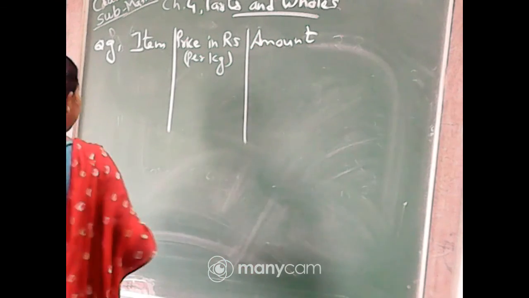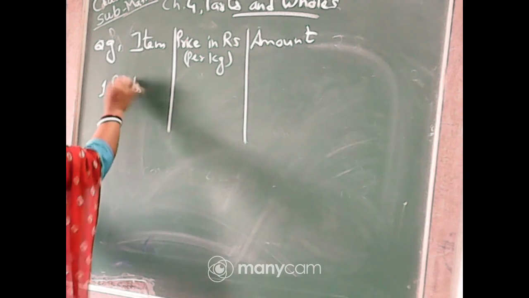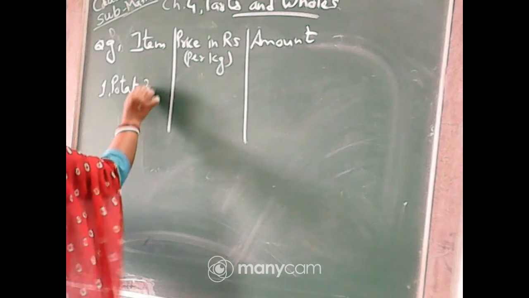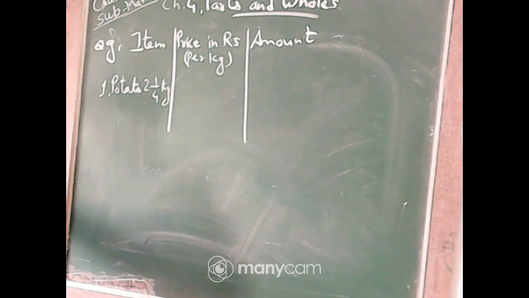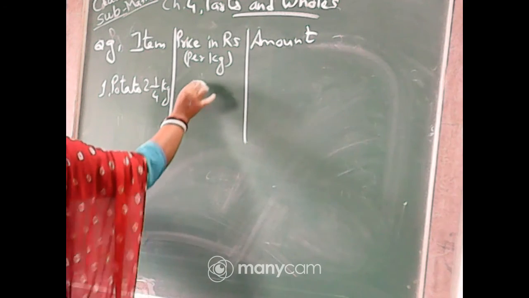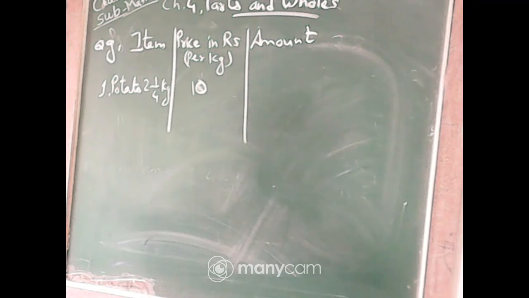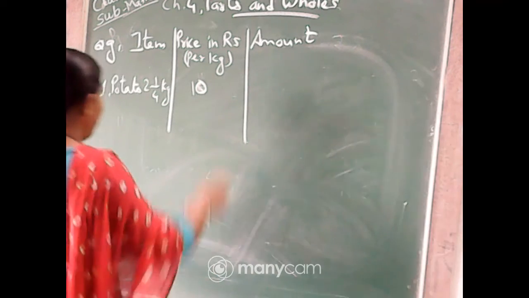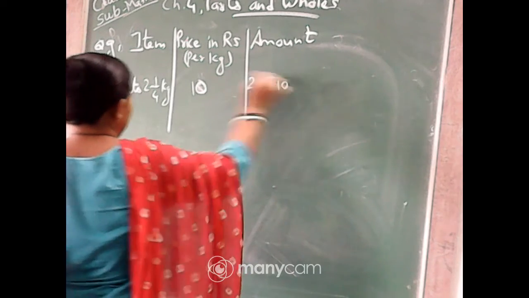Okay. The first item is potato. Potato of 2 and 1/4 kg, and the cost of 1 kg of potato is rupees 10. It is given there. So you will solve this one. 2 into rupees 10, that is for 2 kg.